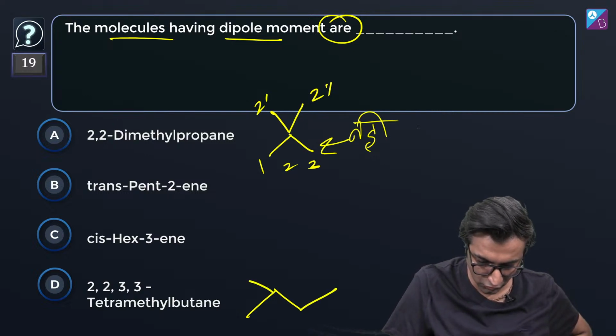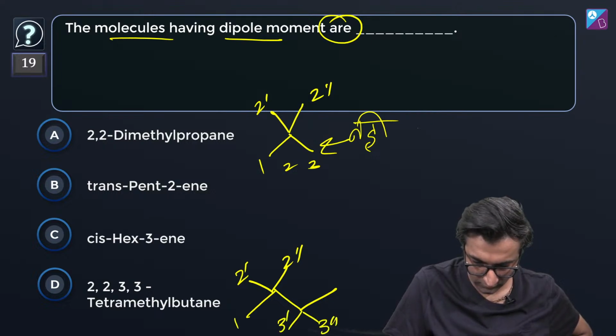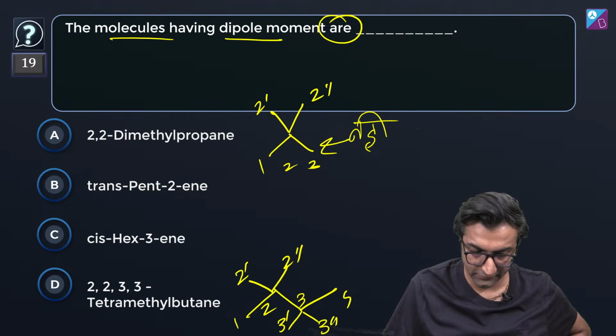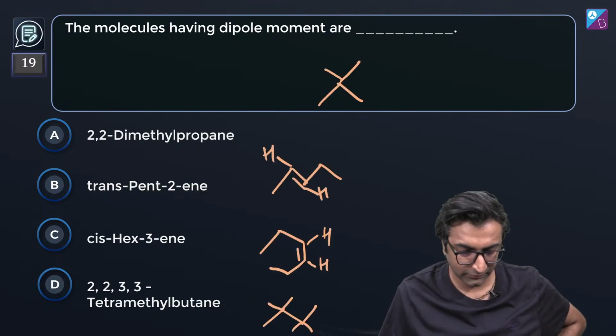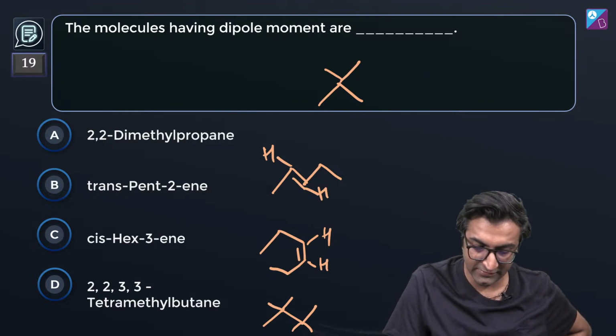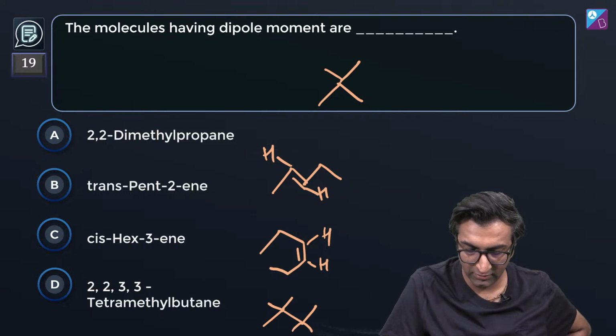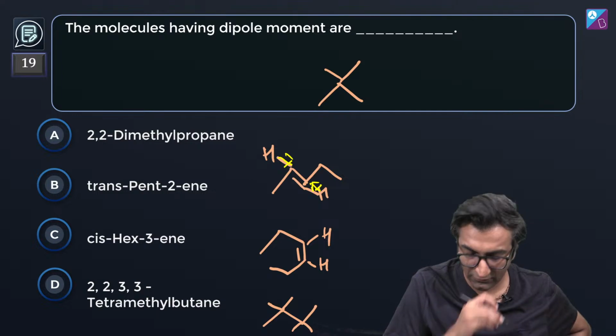Butane, 2, 2, and 3, 3. Okay. Cis hex 3-ene. Okay, chalo. And trans pentene. Now, the effect of this trans thing is कि इसका dipole moment will kind of get cancelled out a little bit here and there, but it won't completely get cancelled.